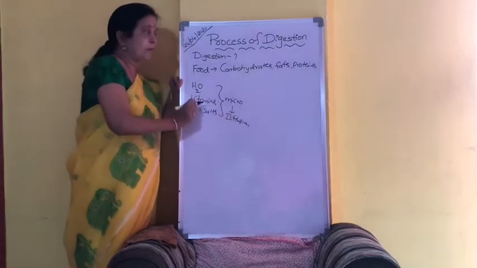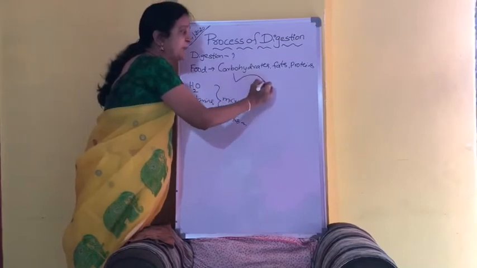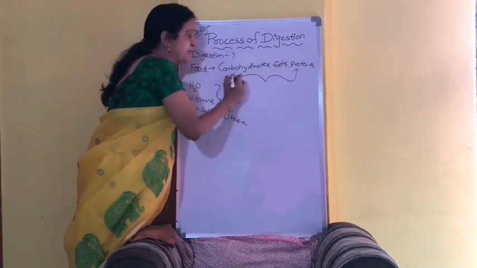But what about these carbohydrates, fats and proteins?